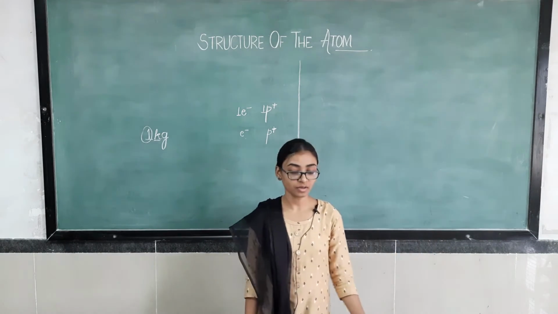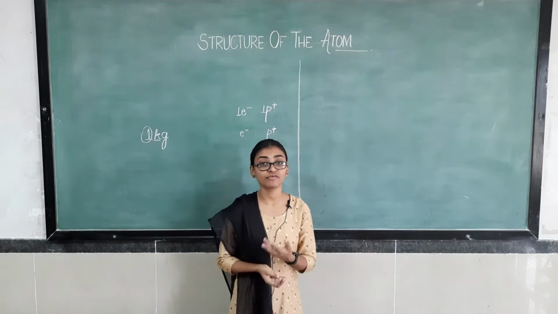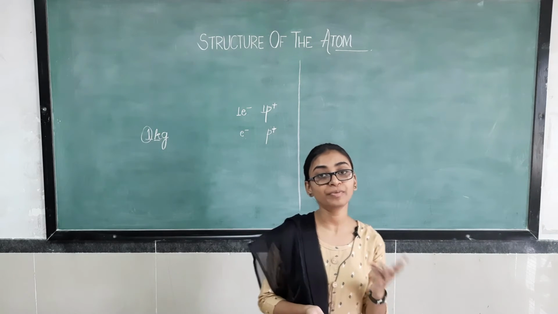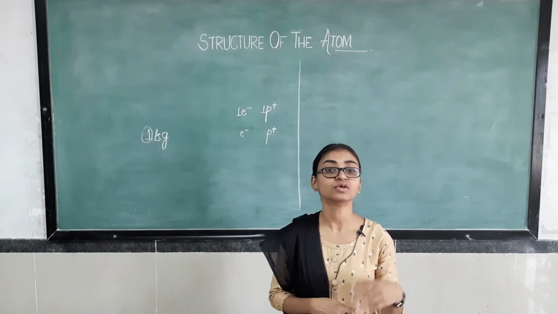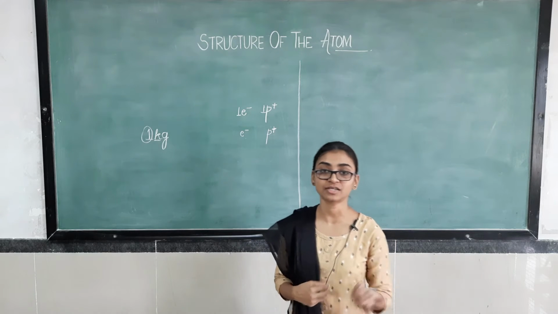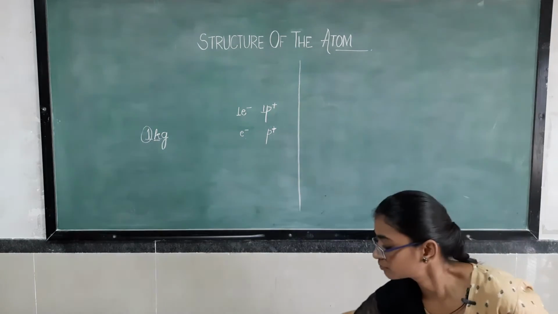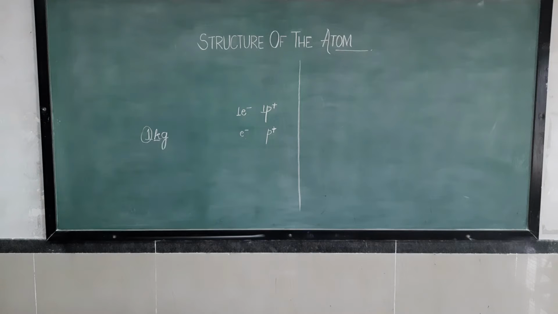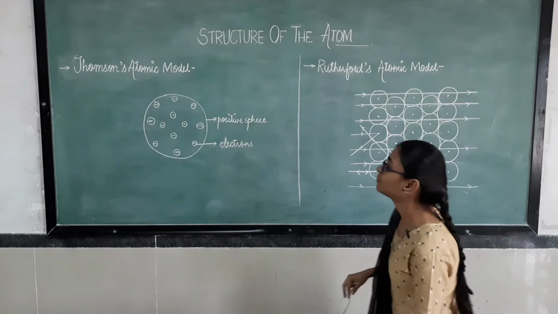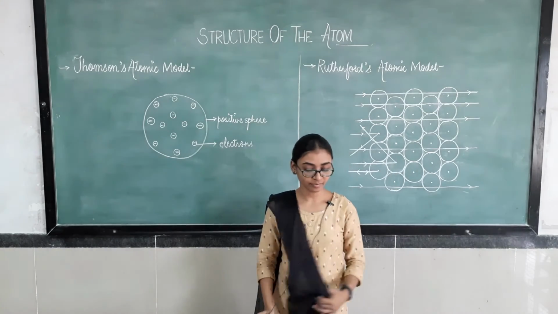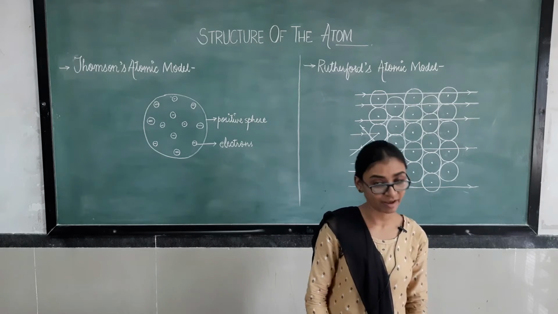Now we are going to learn about the theories that scientists have proposed regarding the structure of atoms. Three scientists proposed their theories, and according to them they gave the structure of the atom. On what basis they gave the structure of the atom, this is what we are going to learn now. The first atomic model was given by Sir Thomson, known as Thomson's atomic model.